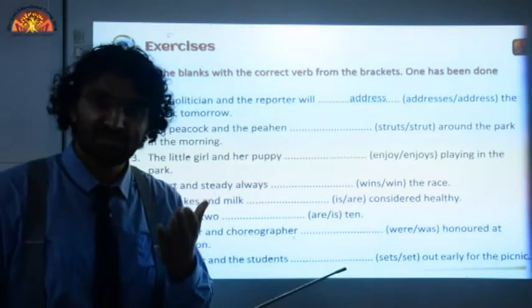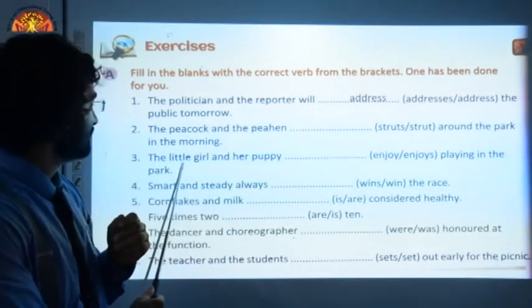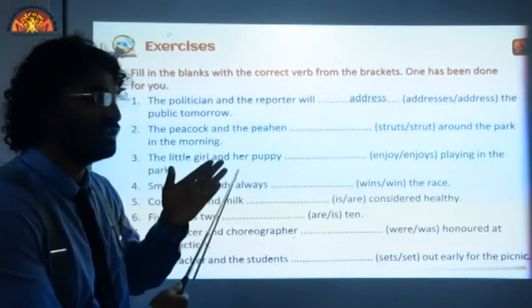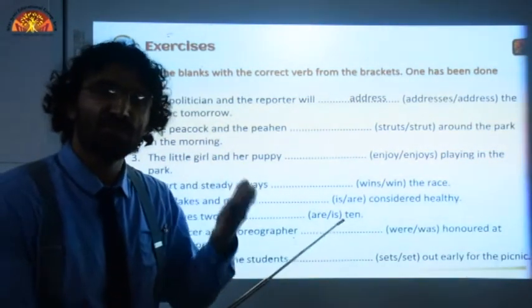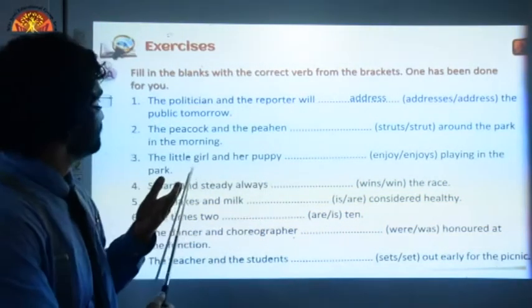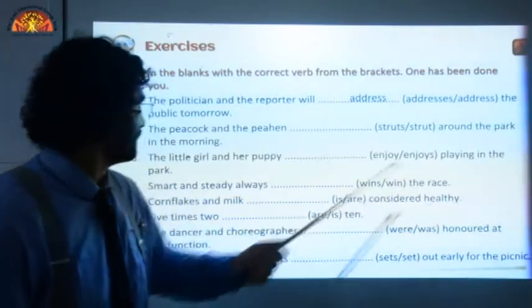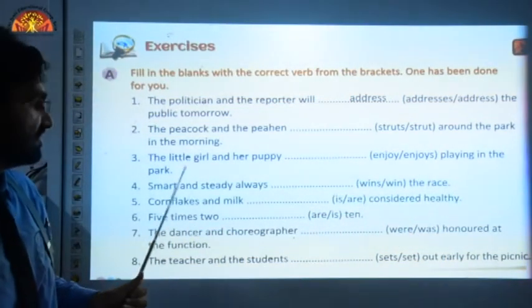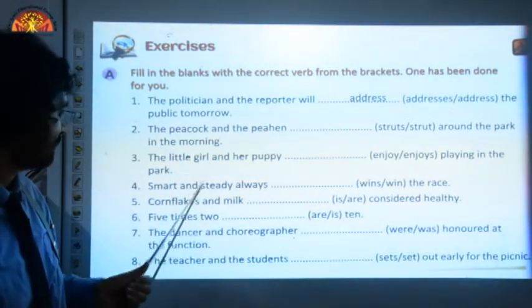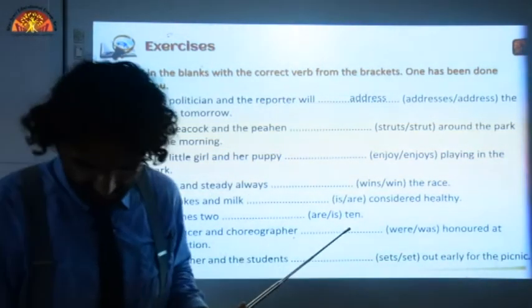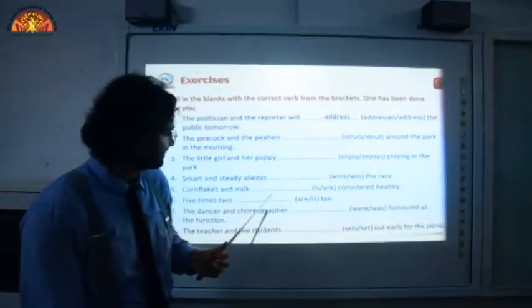Here we have two subjects again, the little girl and puppy, joined by and. So we are going to use the plural form of verb. Similarly, I believe you can do the rest of them on your own. All the very best. We are going to have a look at the next exercise.